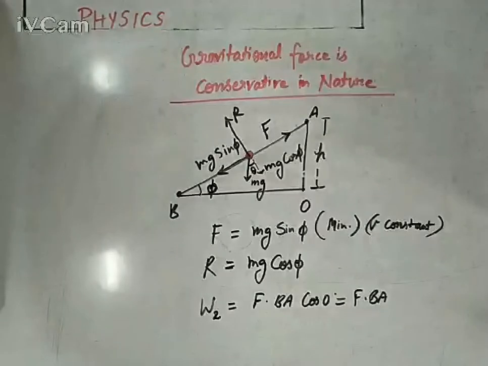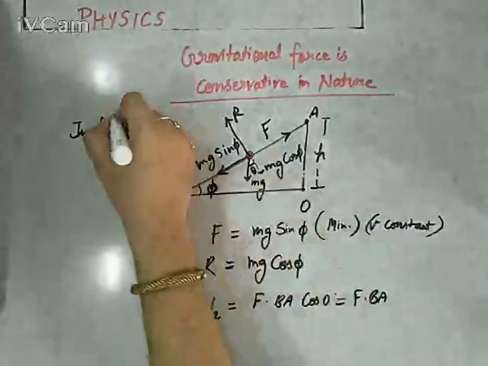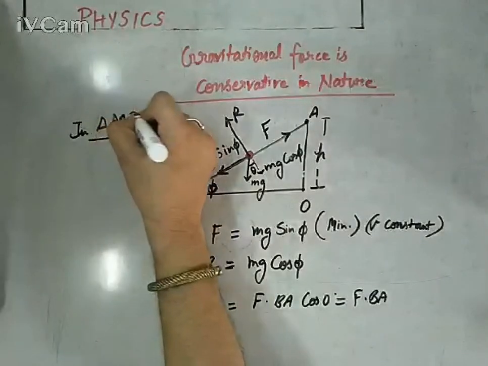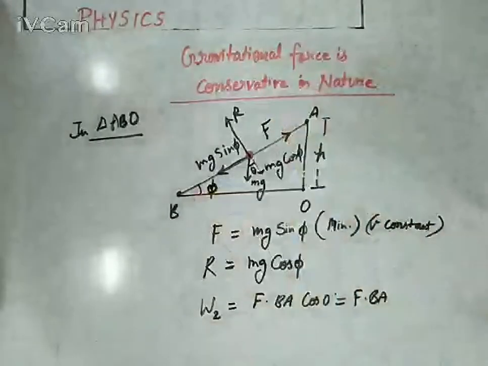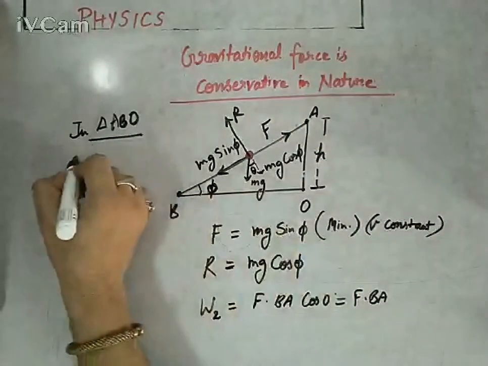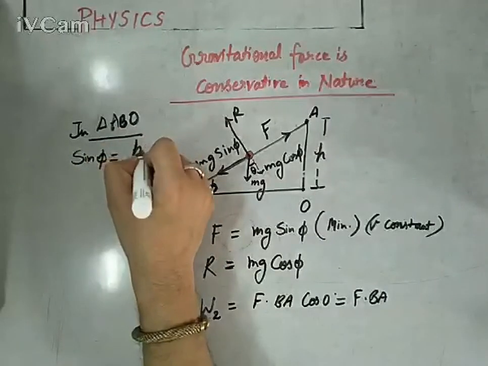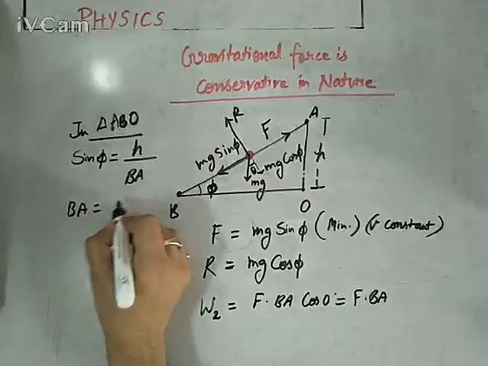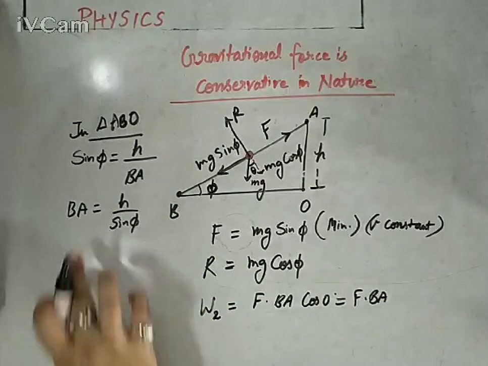So first we need to find out BA. How can we find out BA? Let's see in this triangle. In triangle ABO, we have the perpendicular value and we need to find out the hypotenuse. So sin phi will give you the relation between the perpendicular, that is AO or H, upon the hypotenuse, that is BA. So you can find out BA. BA is H upon sin phi. You can place this value here.